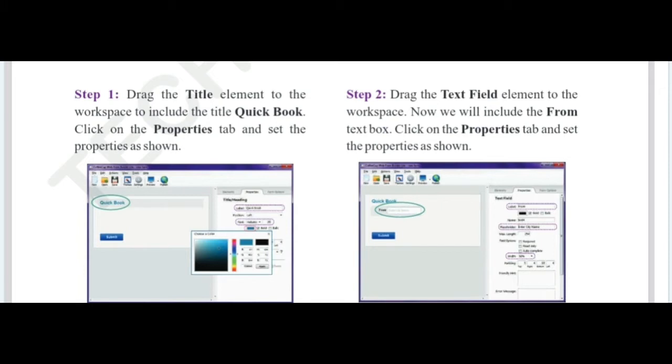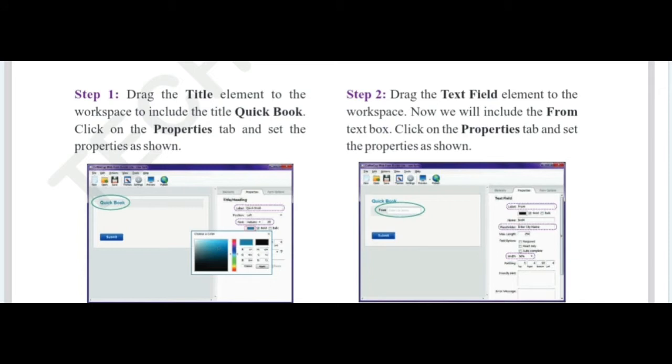Under the Quickbook we have text boxes. So you have to drag the title element to the workspace to include the title Quickbook. As you type Quickbook, click on the properties tab and set the properties as shown. Step 2. Drag the text field element to the workspace. Now we will include the from text box. Click on the properties tab and set the properties as shown.